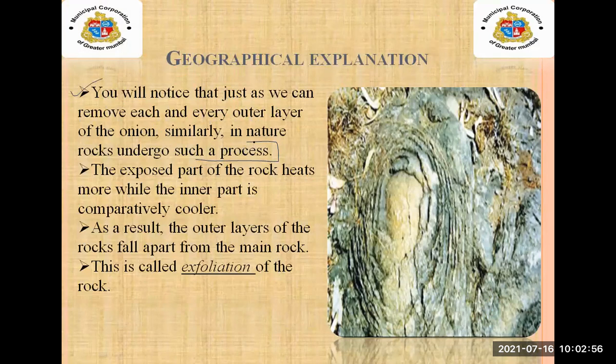When we remove one layer of the onion, similarly in nature, rock also goes through this type of process, which you can see in the picture. See here, just assume it's an onion over there, and these are the outer layers. Yes, these are the layers of the rock.